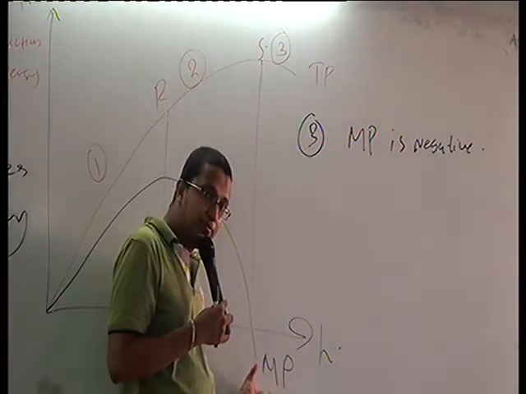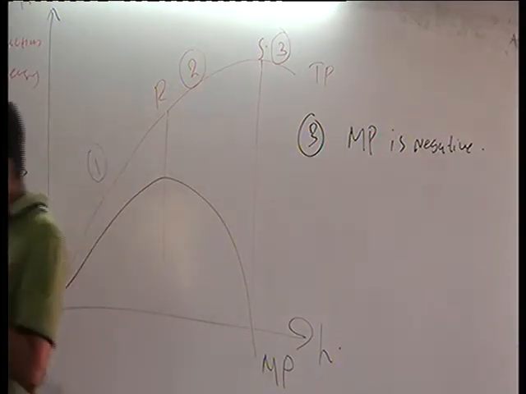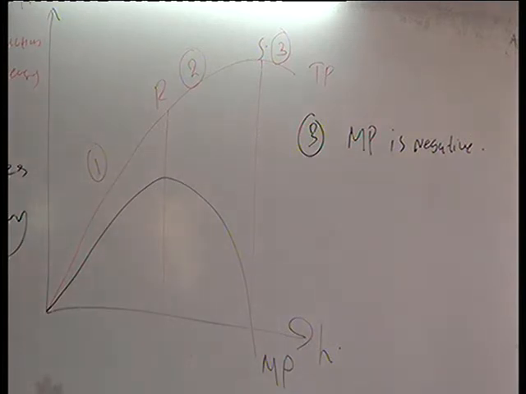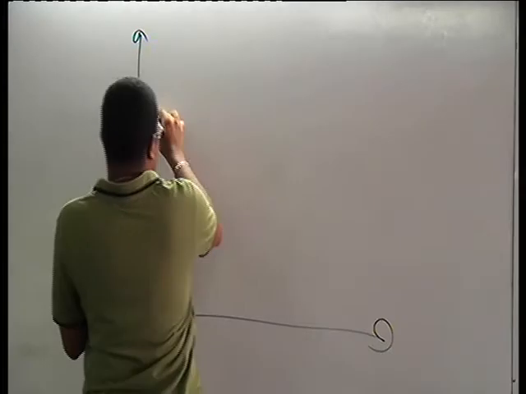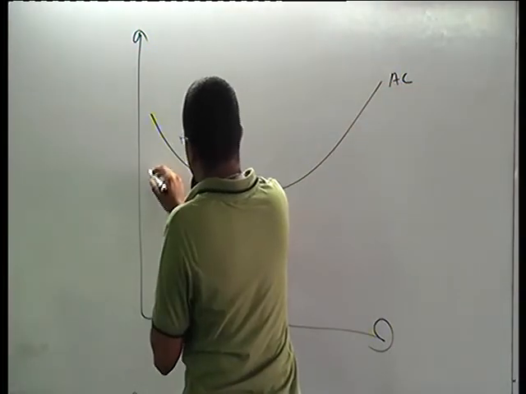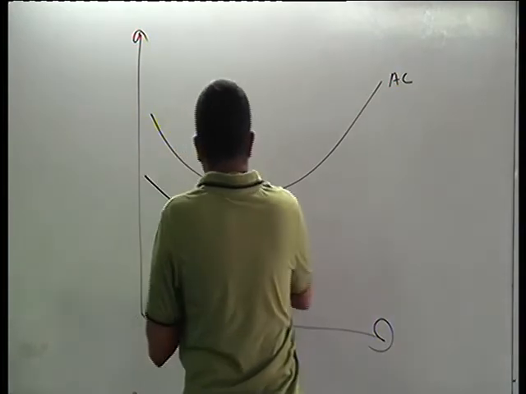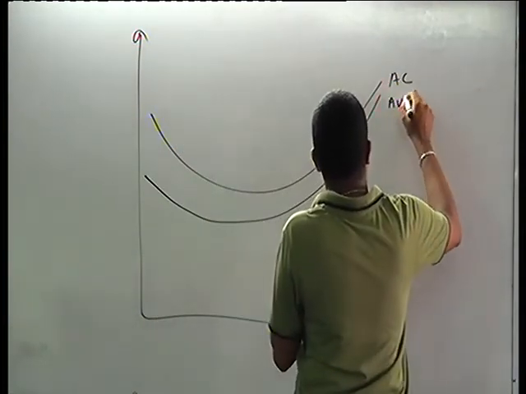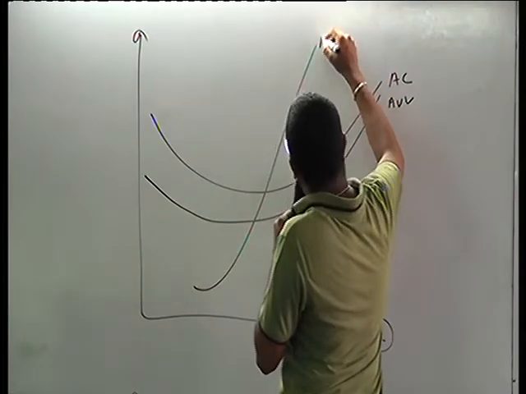No? Come back to the previous lesson before the break, what we have just studied. Average cost, average variable cost, marginal cost.